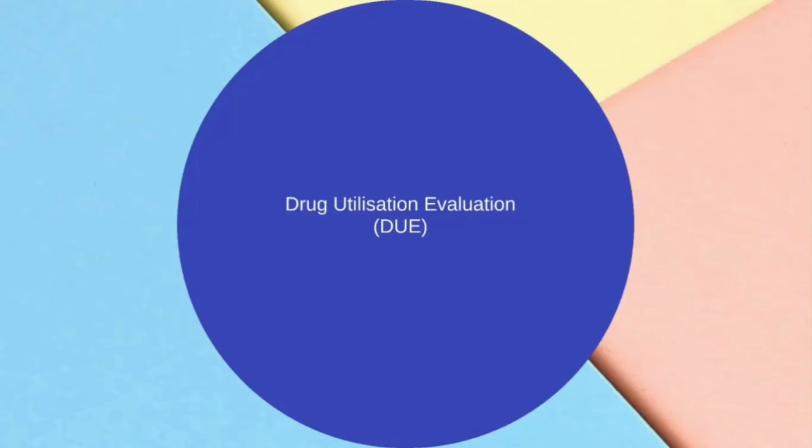Or if a patient comes with an upper respiratory tract infection, we can use azithromycin. What dose are you giving for an adult, 250 mg per day or 500 mg per day? We collect such scenarios together and see the pattern of prescribing in an organization for a period of time. That is drug utilization evaluation.